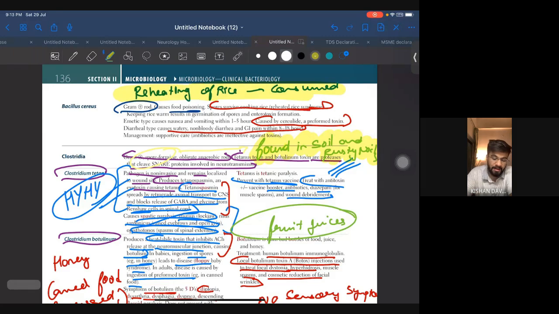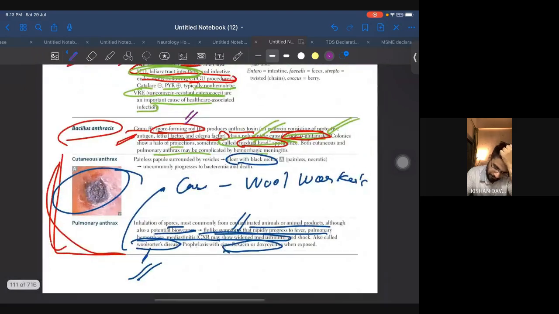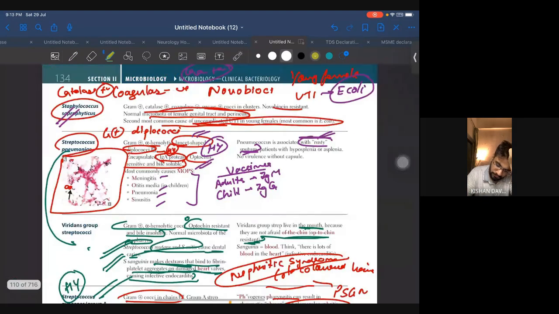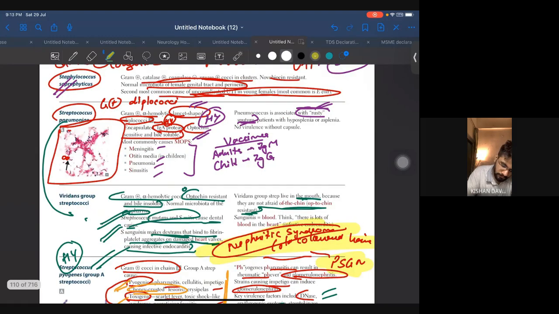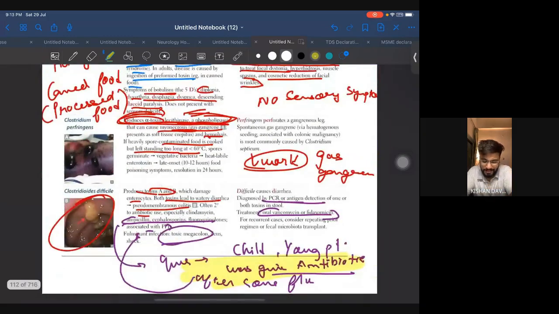And the bacteria in which so many questions have been asked, I am covering wholly. All this is very, very, very important. I'm highlighting it. Okay, so let's go ahead.